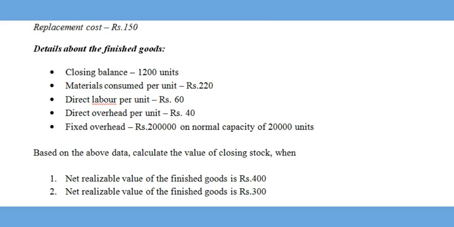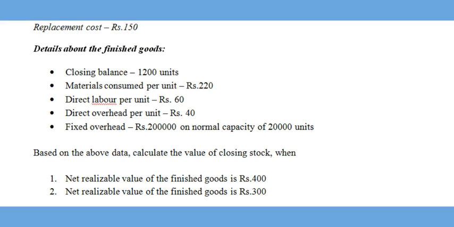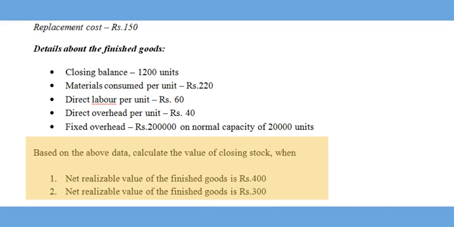Certain details about the finished goods are also given in the question. This includes the closing stock as 1200 units, materials consumed 220, direct labor 60, direct overhead 40 and fixed overhead rupees 2 lakh on normal capacity of 20,000 units. Based on the data given above, calculate the value of closing stock when the net realizable value of the finished goods are rupees 400 and rupees 300.